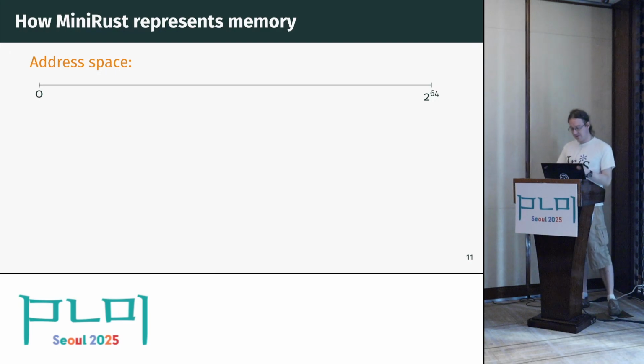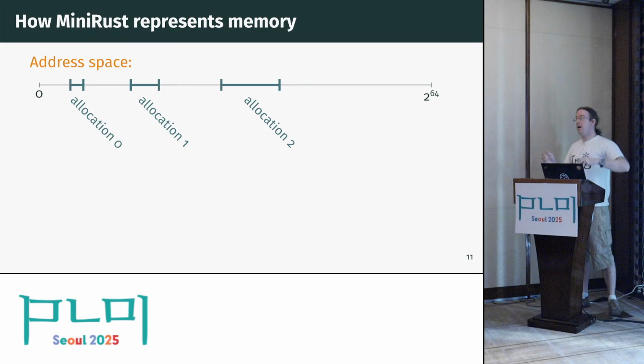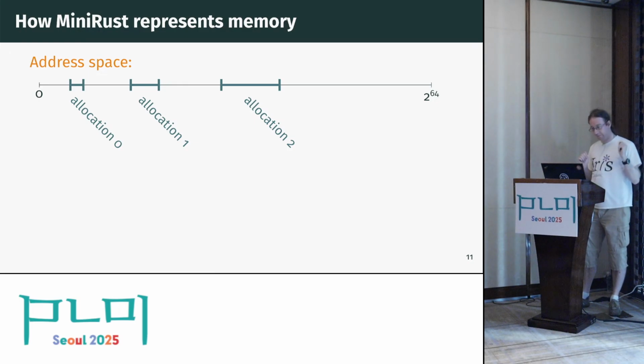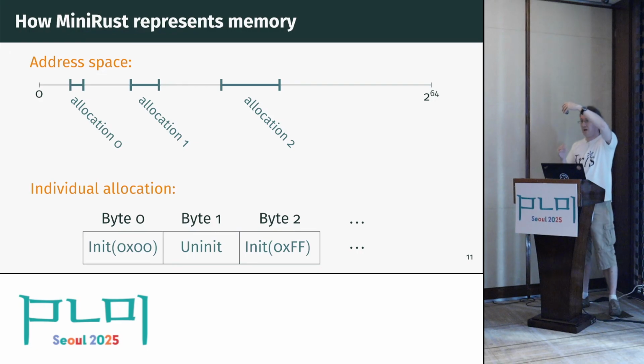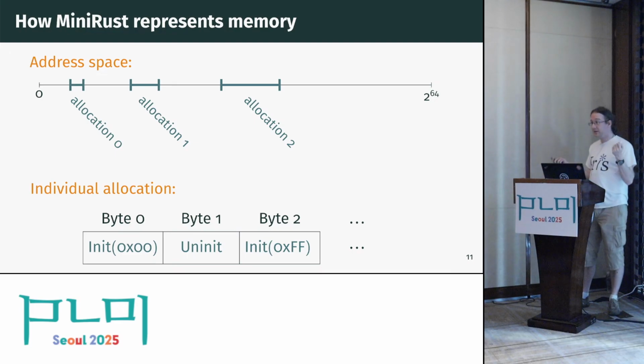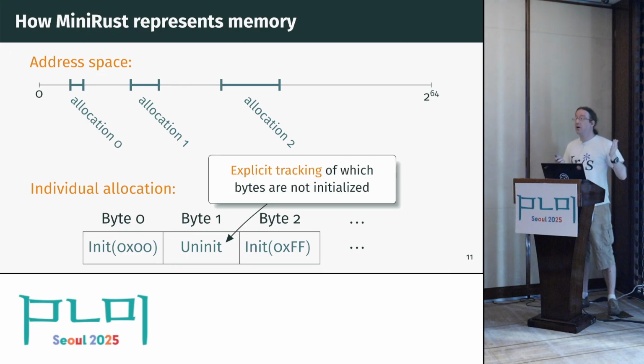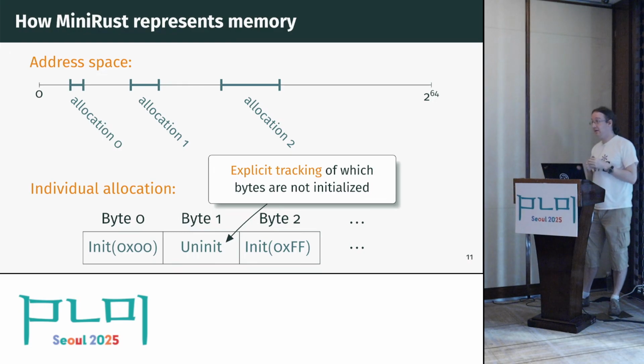So there's 2 to the 64 addresses. And then distributed over this address space are allocations, which are parts of memory you can actually access. Local variables on the stack, heap allocations, global variables, all those sorts of things. And the data in an allocation is a list of bytes, which are just the current content of that allocation. And one thing that's interesting is that the bytes are maybe not quite what you would expect them to be if you go to an operating systems class. A byte is not just 8 bits. A byte is either initialized with 8 bits or it is a special magic uninit value, which is just a genuine thing that a byte in memory can be in this model.